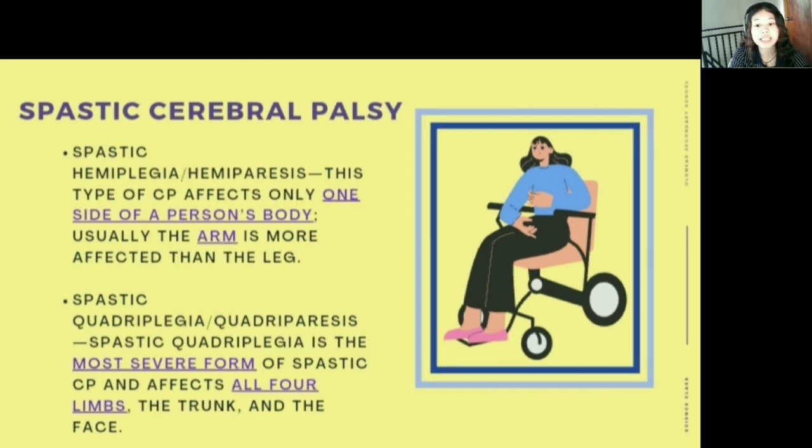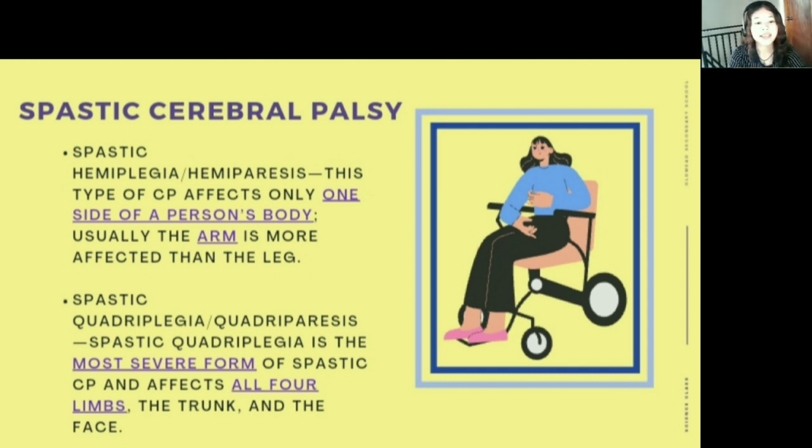All right, next one, we have spastic hemiplegia or hemiparesis. This type of CP affects only one side of the person's body. Usually the arm is more affected than the leg. Last one, we have spastic quadriplegia or quadriparesis. Spastic quadriplegia is the most severe form of spastic CP. It affects all four limbs, the trunk, and the face. People with spastic quadriparesis usually cannot walk and often have other developmental disabilities, such as intellectual disability, seizures, or problems with vision, hearing, or speech.